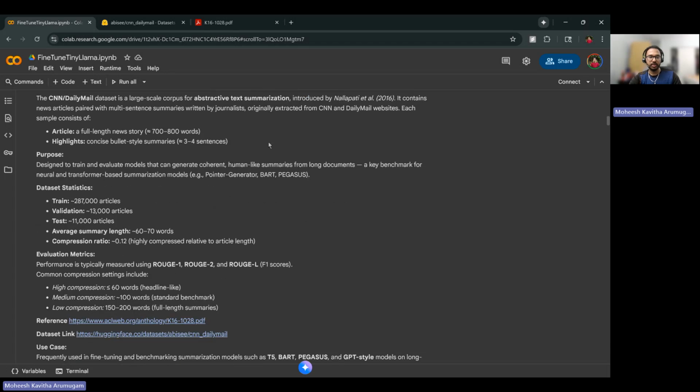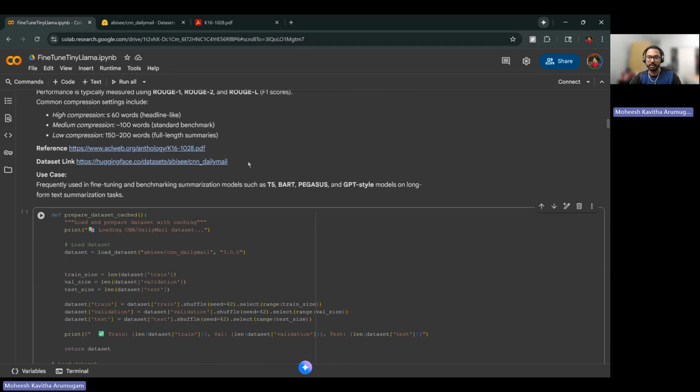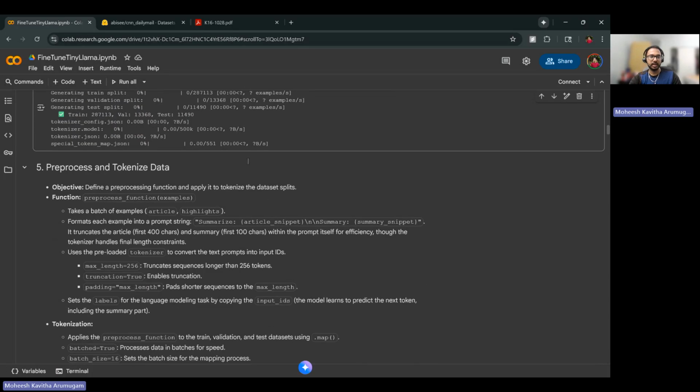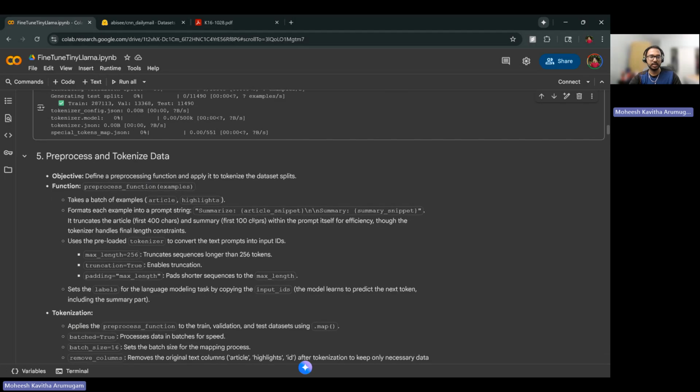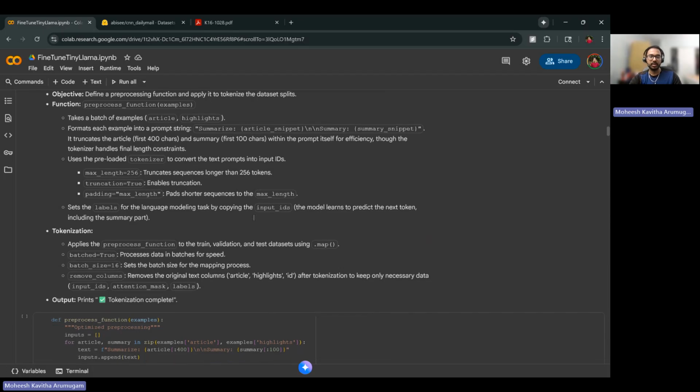Going forward, we'll tokenize this dataset. First we'll pre-process the dataset, where we have a pre-process function that does tokenization and maps the prompts with patterns, storing the results in separate test, validation, and training sets.